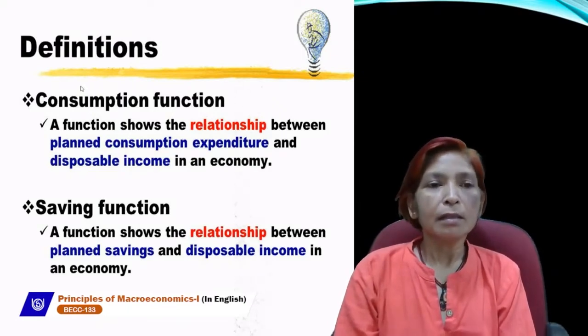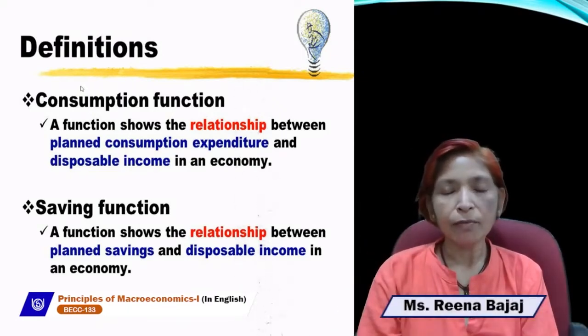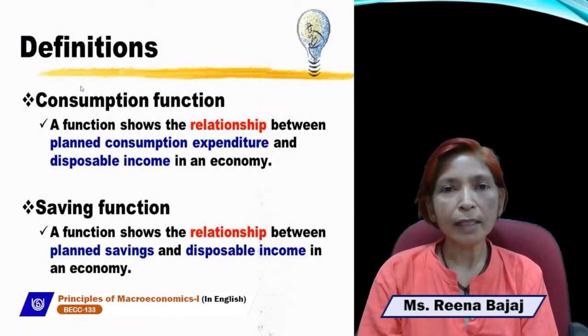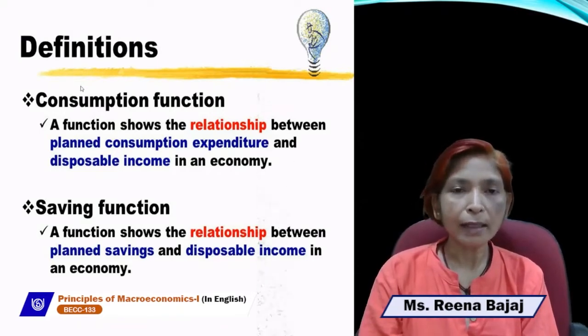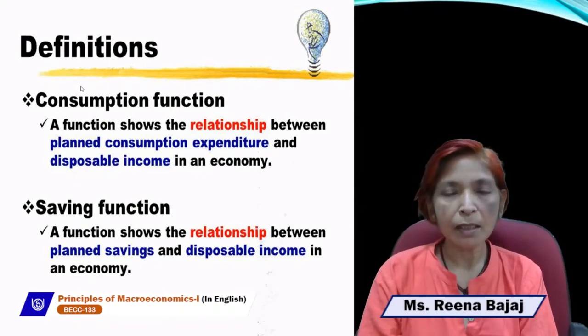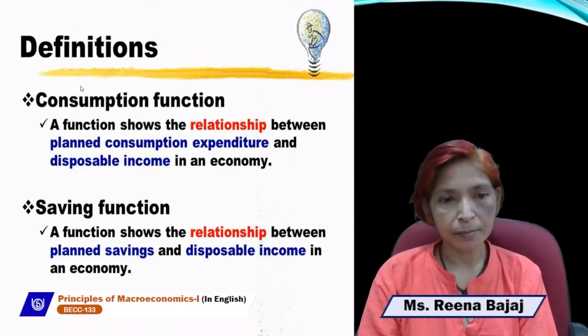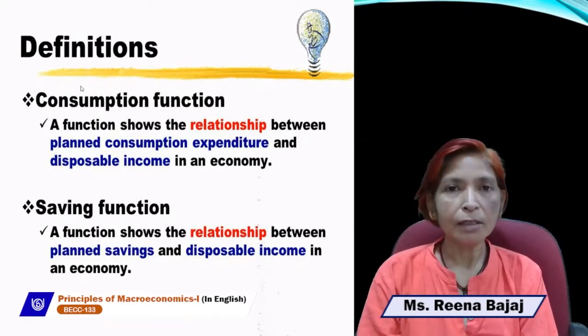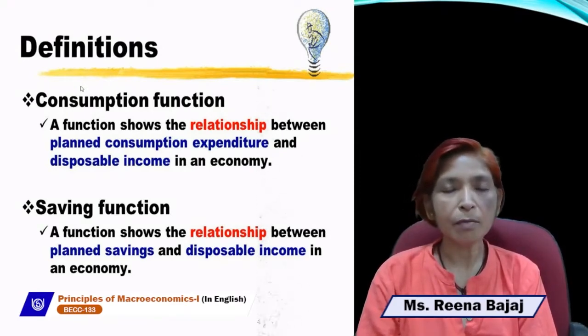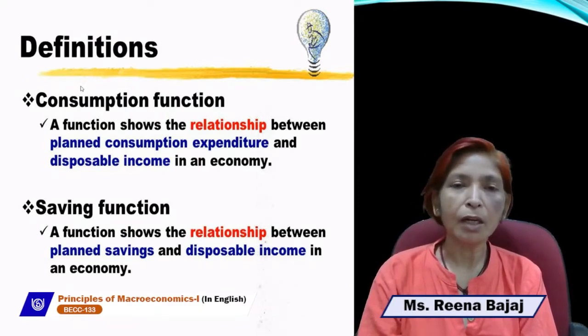Consumption means to satisfy our needs and wants. If we consume goods and services for the satisfaction of our wants, that is called consumption. But the consumption function shows the functional relationship between income and consumption. In other words, it is a function which shows the relationship between planned consumption expenditure and disposable income in an economy.